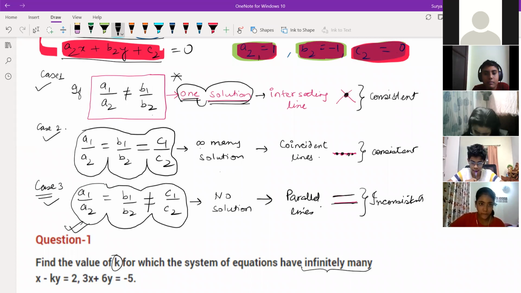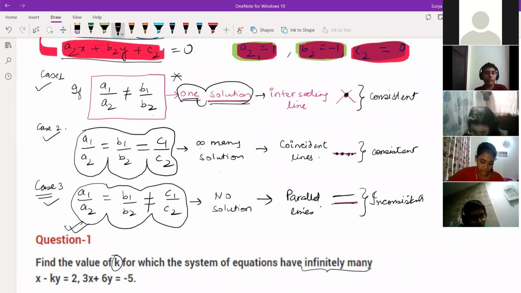It's clear now, children, or not? Which part did you not understand, Pulastya? The last part, how in case three you are saying it has no solution? Okay.